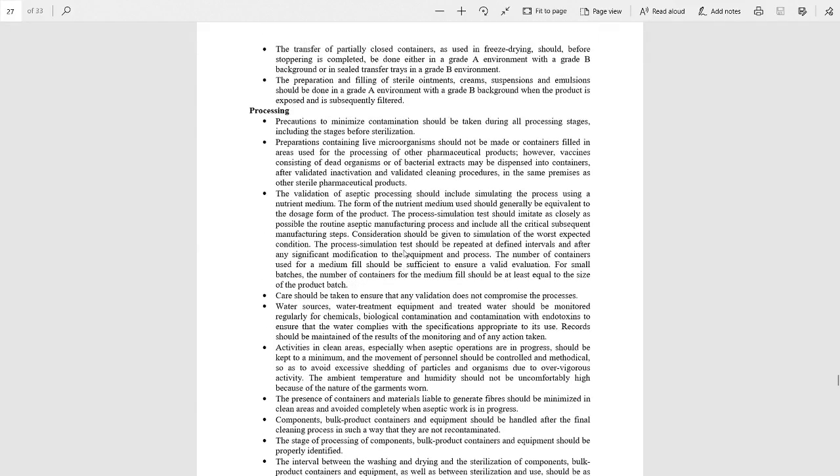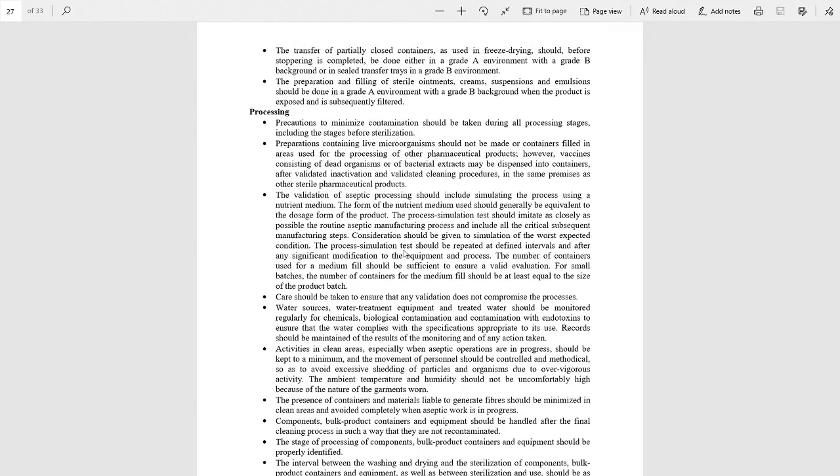Now we will discuss how the processing takes place. First, precautions to minimize the contamination should be taken during all processing stages, including the stages before sterilization. The validation of aseptic processing should include simulating the process using a nutrient medium. Care should be taken to ensure that any validation does not compromise the process.